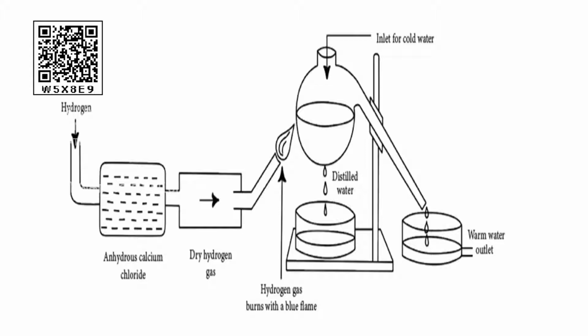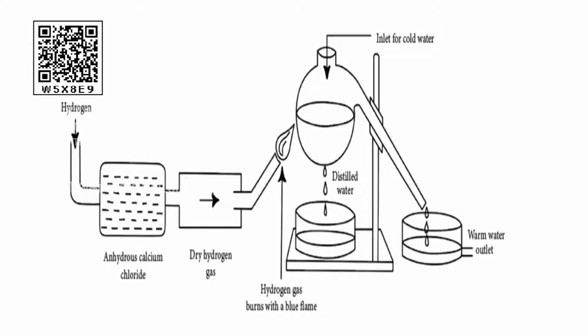Anhydrous calcium chloride. How will anhydrous calcium chloride be? It is a white or light grey granular, purely hygroscopic, odorless substance. It absorbs water vapor vigorously, forming solid hydrates. Children, dry hydrogen coming out of the opening is burnt with sufficient supply of air. The burnt hydrogen gas forms droplets of water when it comes in contact with the cold flask.